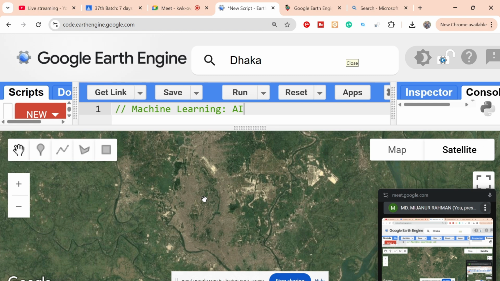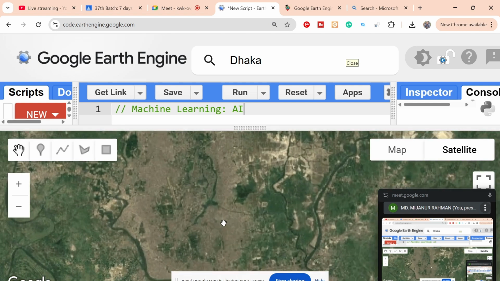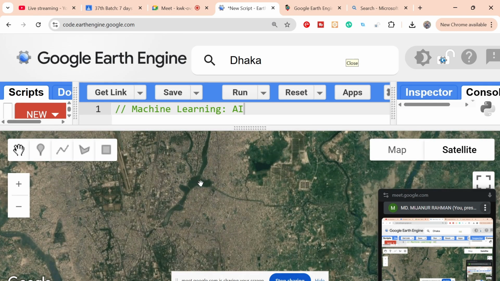and make predictions. Suppose first of all it learns. Suppose I create a machine, and I say to this machine it's a water body. Suppose I create a tool or a robot, and I simply say it's a water body, it's built up, it's vegetation. So this robot easily predicts all of the water in my city, all of the vegetation, all of the built up in my city. So it's called machine learning.